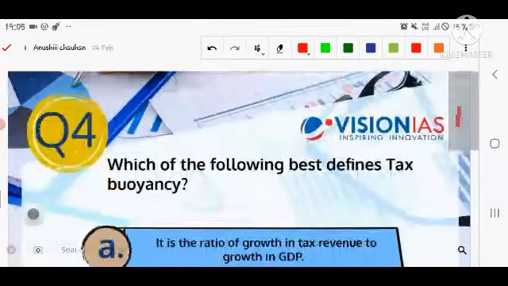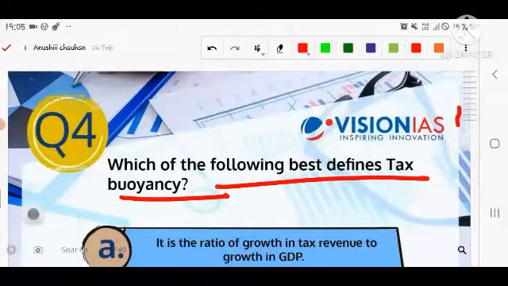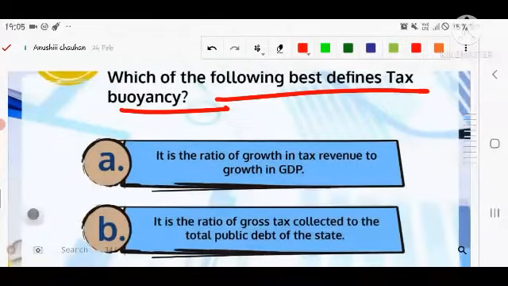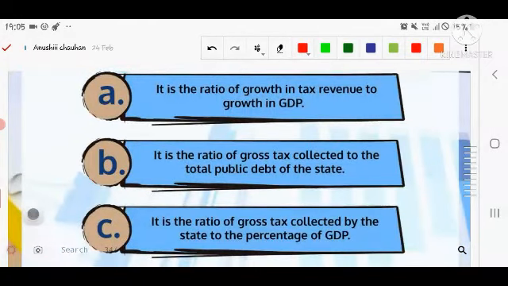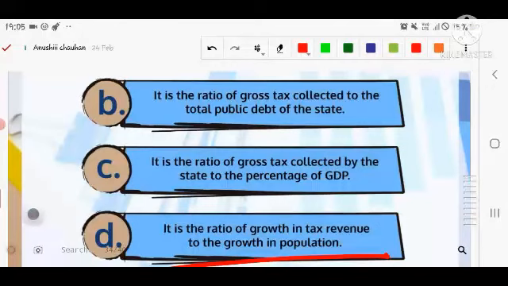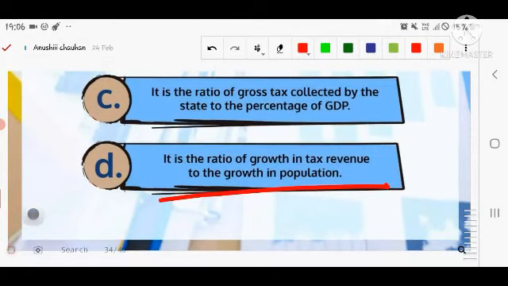I again repeat the question for better understanding. Which of the following best defines tax buoyancy? Number first, it is the ratio of the growth in tax revenue to the growth in GDP. Second, it is the ratio of the gross tax collected to the total GDP of the state. Number third, it is the ratio of the gross tax collected by the state to the percentage of GDP. Number fourth, it is the ratio of growth in tax revenue to the growth in population. Let's see the next question.